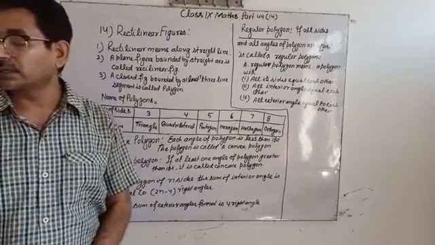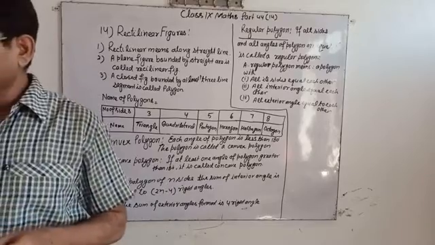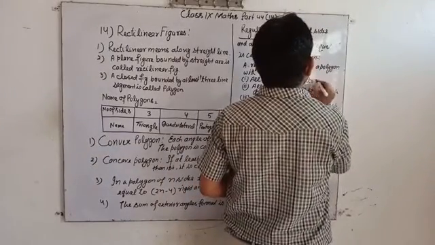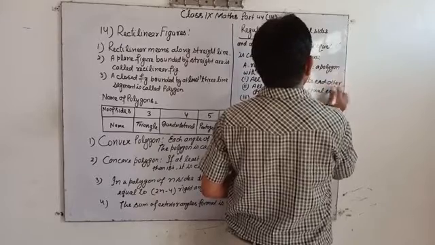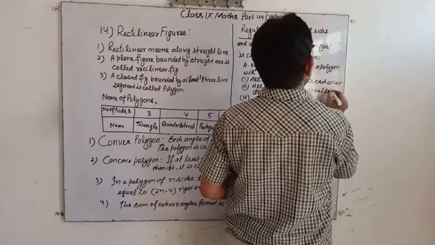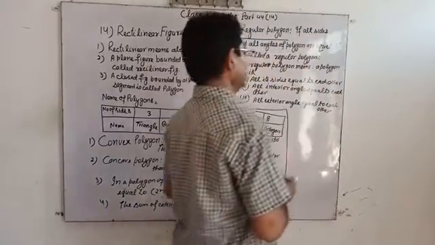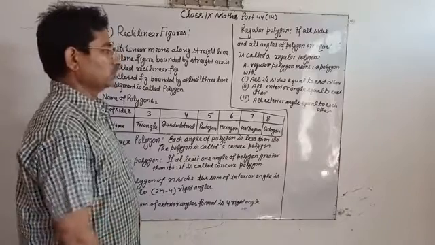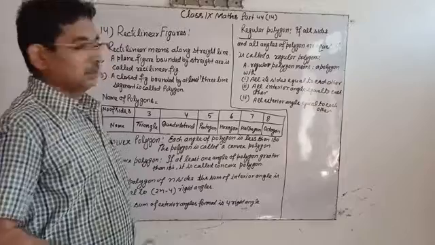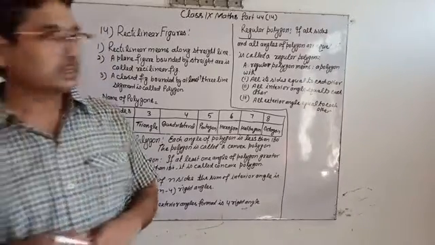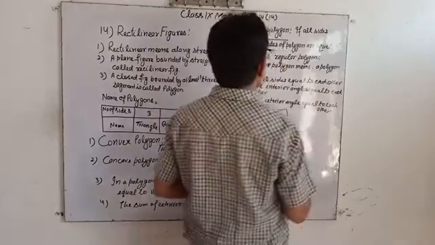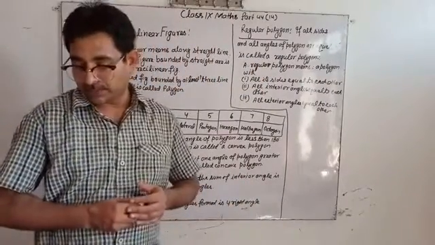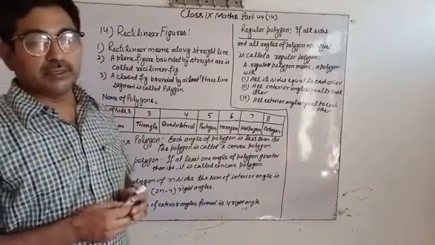These are the three characteristic properties of the regular polygon.